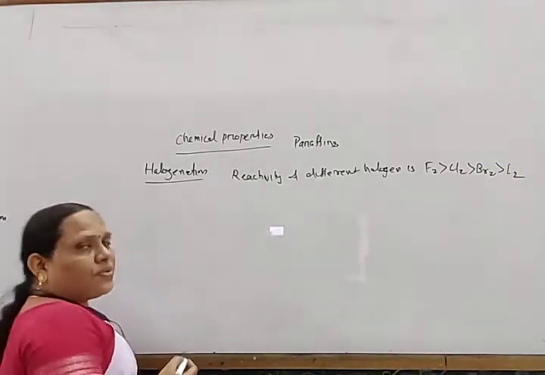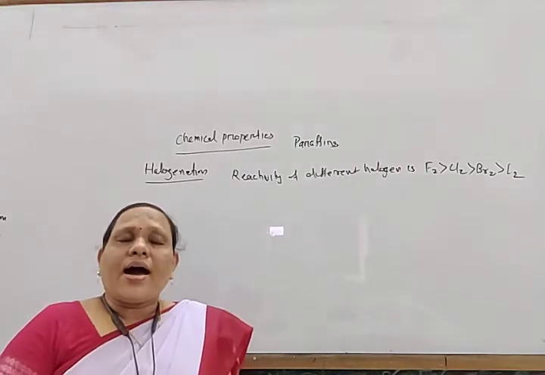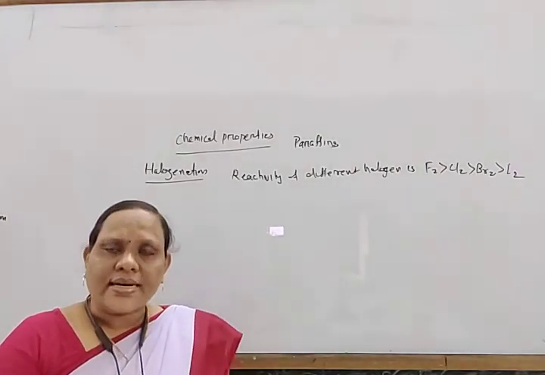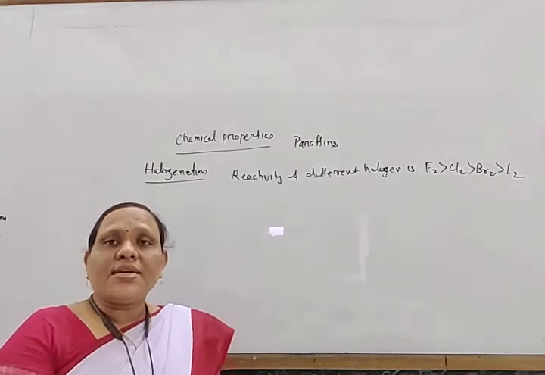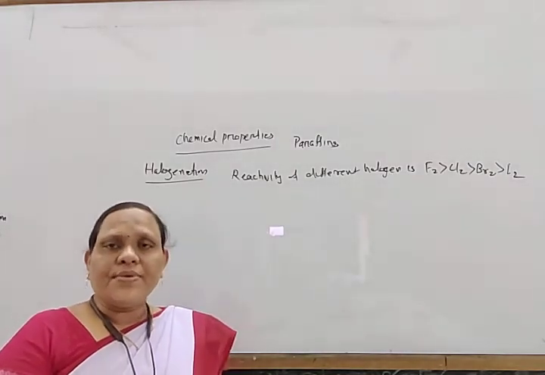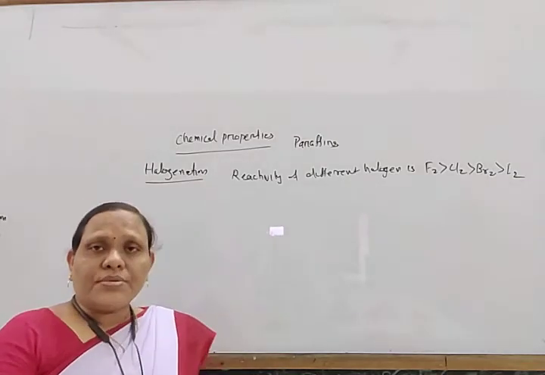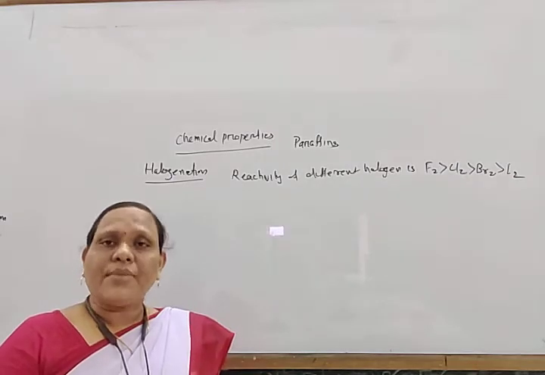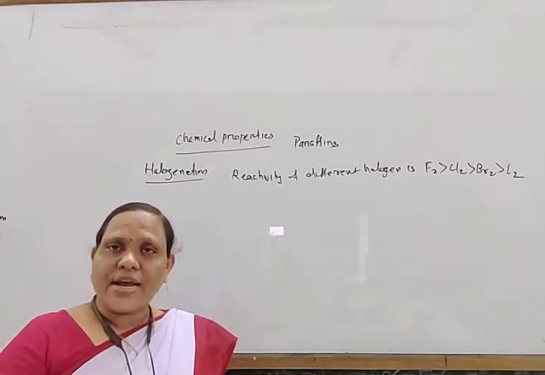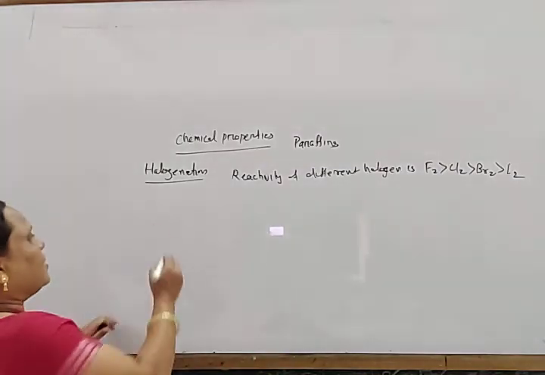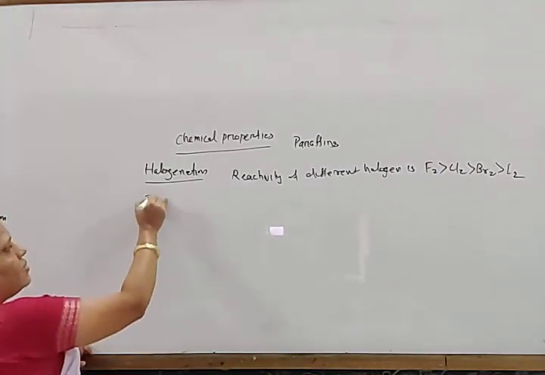Okay, so first fluorination. When an alkane reacts with fluorine, it reacts violently. Fluorine has more reactivity towards hydrogen than the others. So instead of a substitution reaction, it reacts with hydrogen to form HF, hydrogen fluoride, and it liberates the carbon.